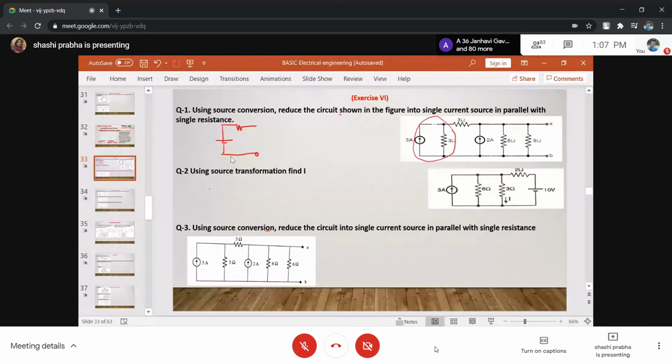देखो, if I convert this into a voltage source, what about the voltage? 9 volt, 3 into 3, 9 volt and this 3. इसको convert कर दिया, then this 3 will remain as it is, rest of the circuit will remain as it is. Simultaneously, can you convert this one also? 2 and 6 when you convert, can you convert this 2 and 6 also? And this becomes, देखो ये कैसे आ जाएगा इसको कन्वर्ट करने के लिए.